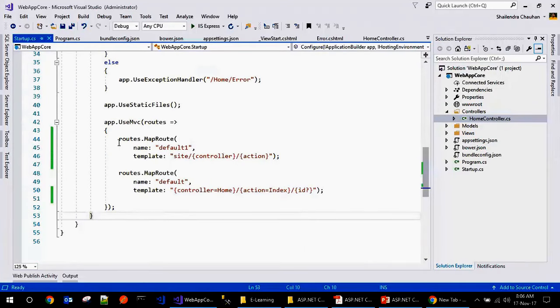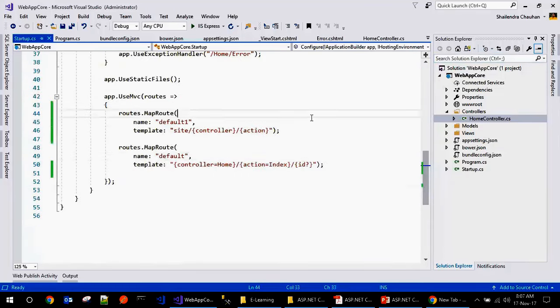But the same page you can also serve using the default one page as well. So guys, here all the files and all the folders I have explained so that you have the idea to understand the things.